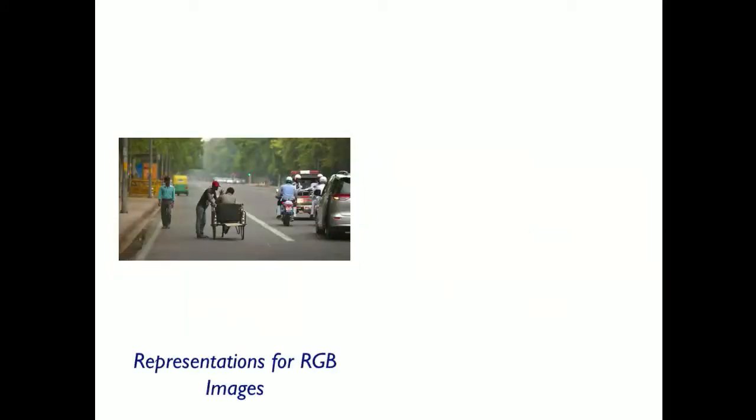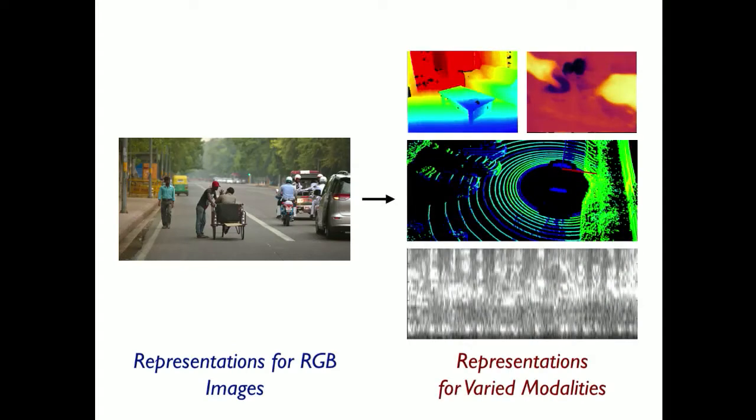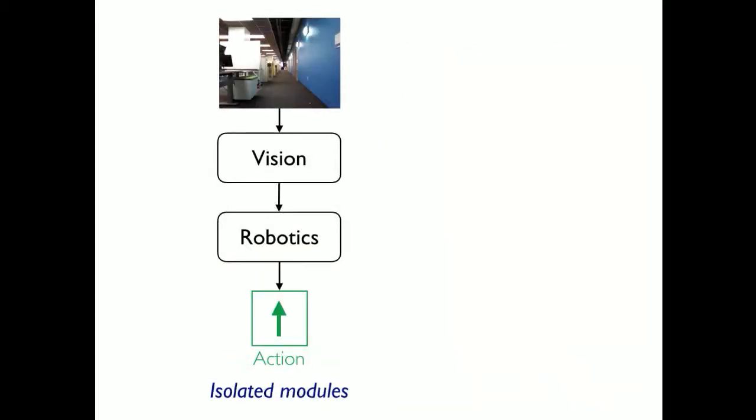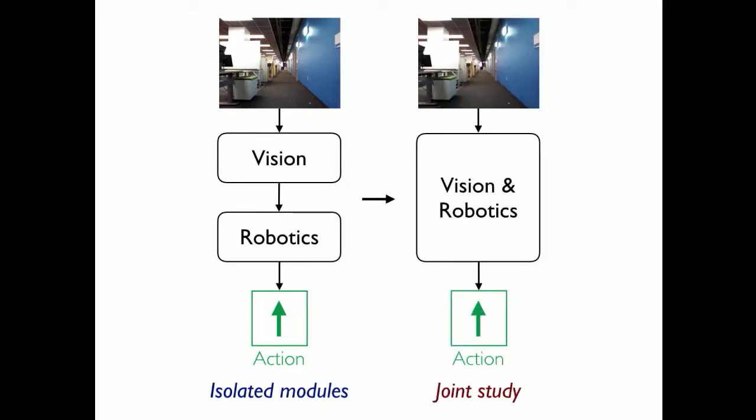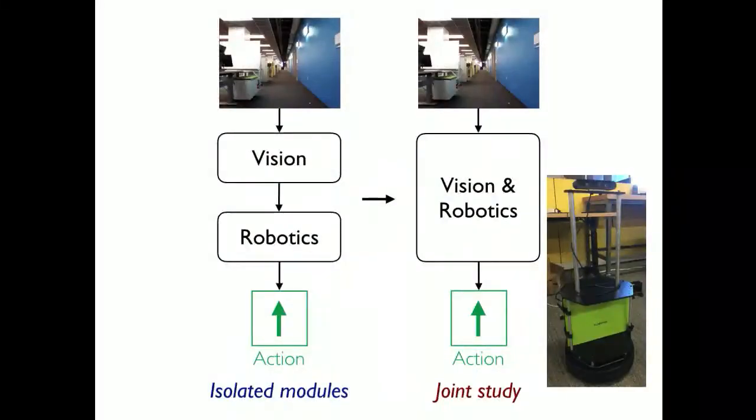I'm going to show you how recent advances in representation learning for RGB images can actually be extended to learn representations for very different sensing modalities that we may want to add onto our robots. But most importantly, I'm going to show you how we need to move beyond thinking of vision and robotics as 2 isolated modules and start thinking of them together and studying them jointly. And I'm going to do this in context of the classical problem of robot navigation, and I'll show you results for this.